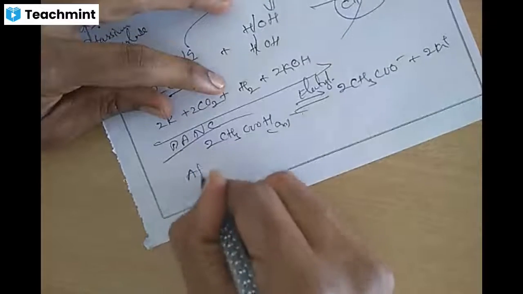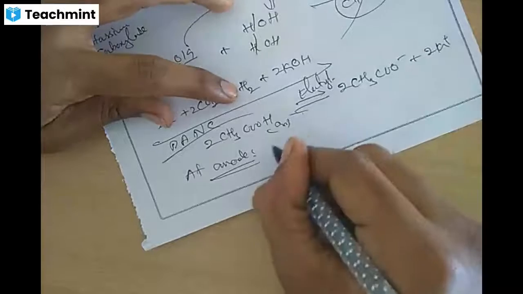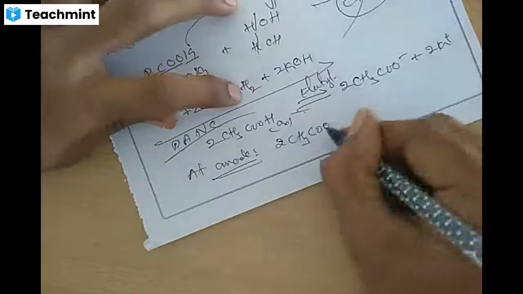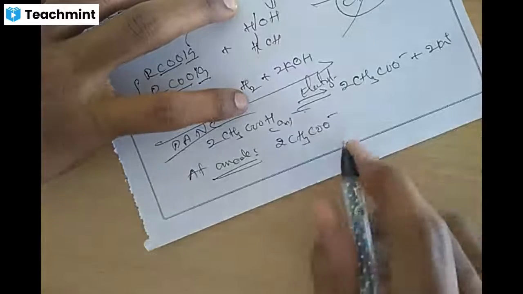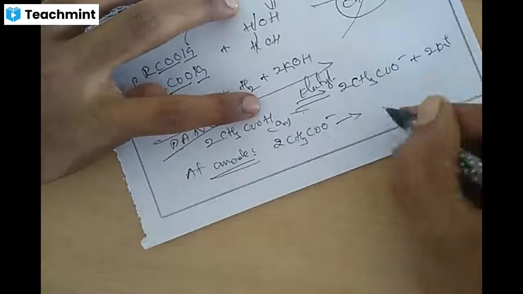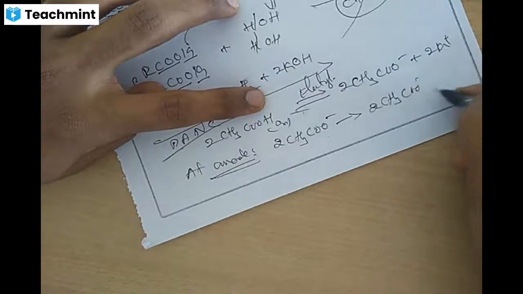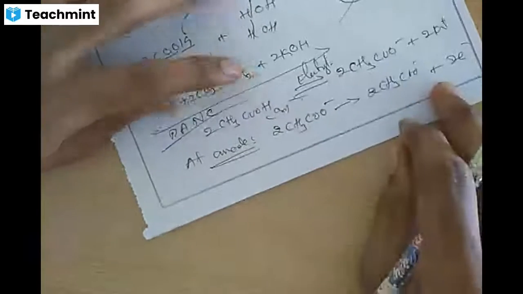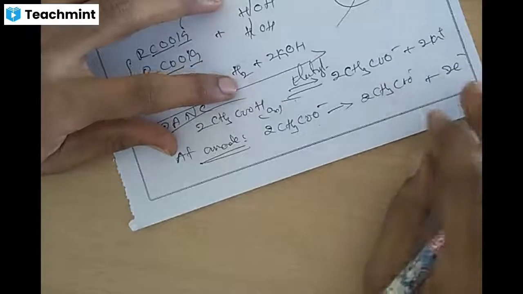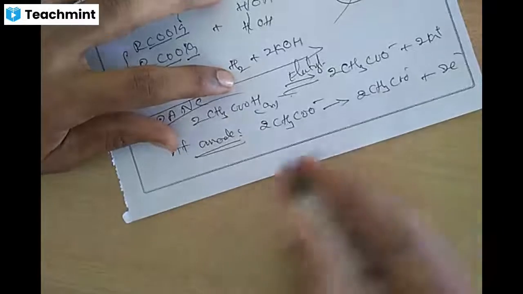At anode, the negatively charged 2 CH3COO minus ions will be losing 2 electrons, which the 2 K plus take up. So which will form